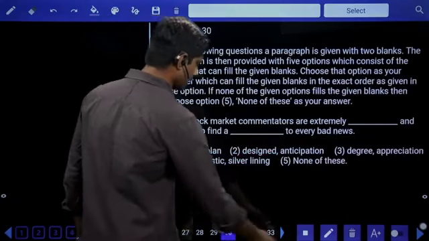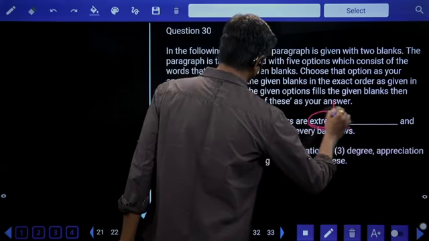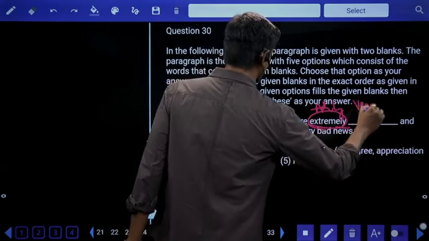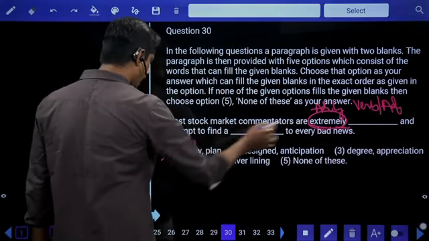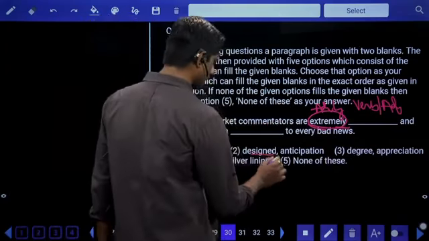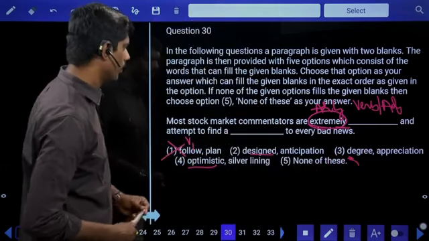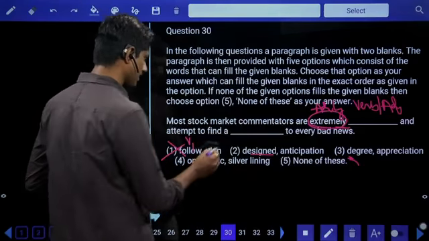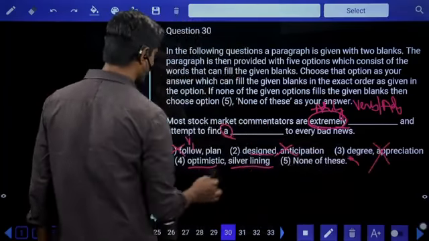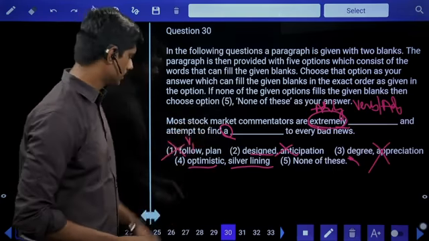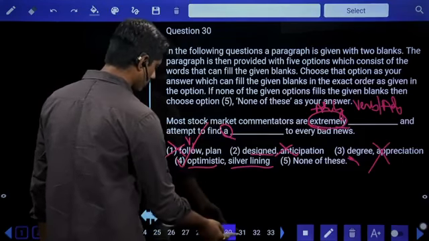Most stock market commentators are extremely dash. After ly is an adverb, after an adverb a verb or an adjective is needed. They're extremely follow, V1 not possible. After R, V1 is not possible. They're extremely designed, okay. They're extremely degree, no. Extremely optimistic, yes. The answer can be 2, 3, 4. They're extremely dash and attempt to find a dash. Anticipation not possible. Appreciation not possible. A silver lining, yes. Silver lining means hope. So the commentators are extremely optimistic, attempt to find a silver lining. The fourth one is the right option.